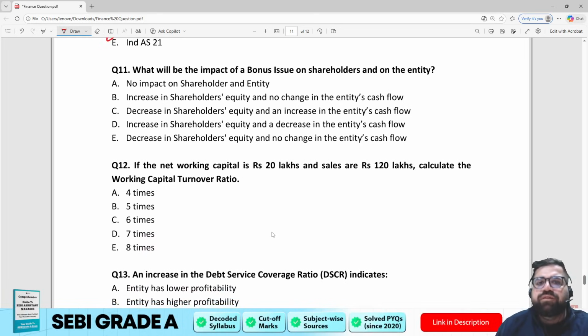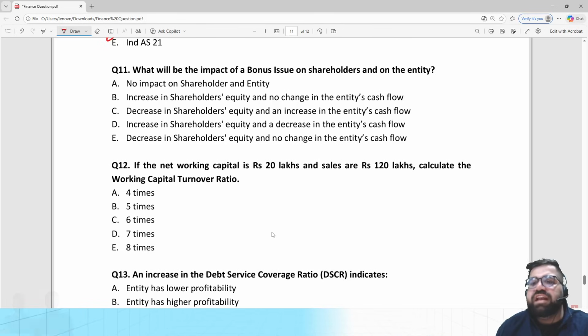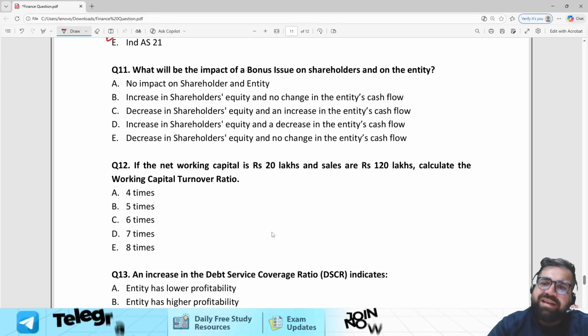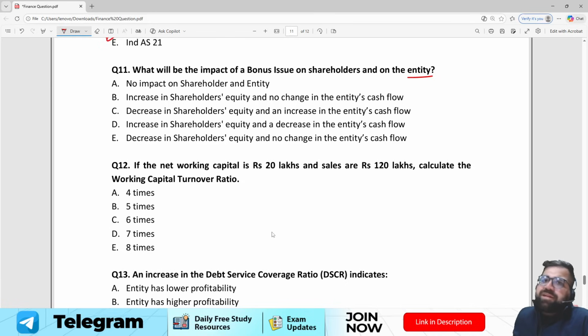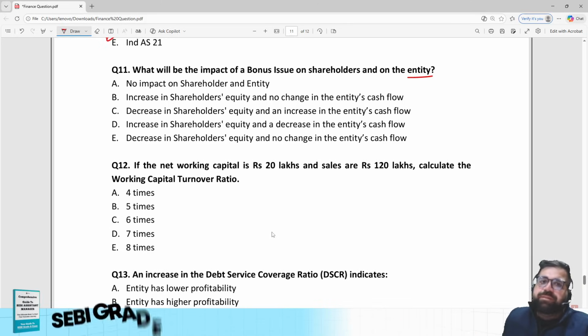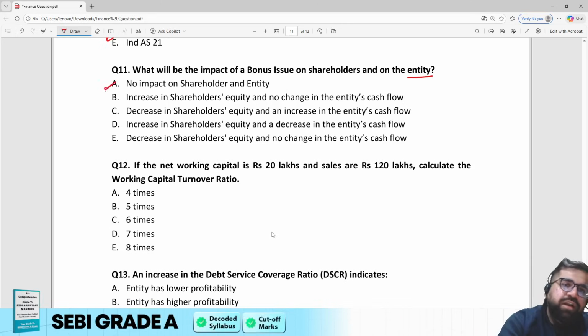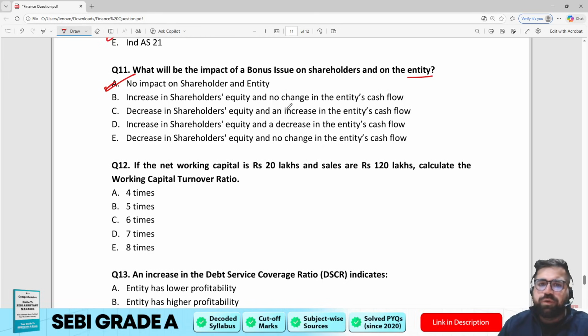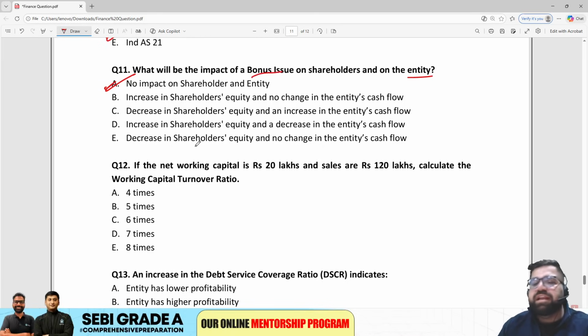Question number 11. What will be the impact of the bonus issue on the shareholders and on the entity? See, entity won't be impacted because the balance sheet will remain the same, because in a bonus issue you are not getting any money. At the same time, it will not impact shareholders either, because the percentage of their holding will remain the same. So there will be no impact on the entity as well as on the shareholders. Cool. Those who know bonus issue can answer this question very correctly.